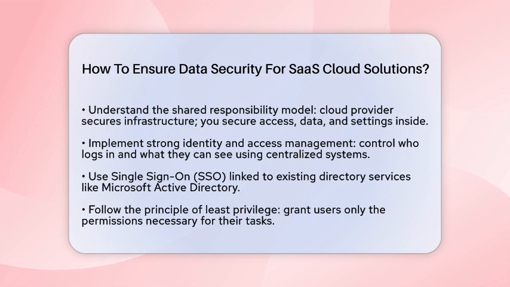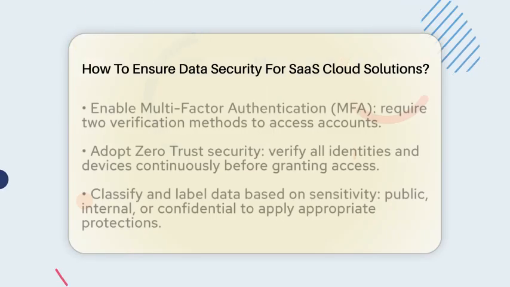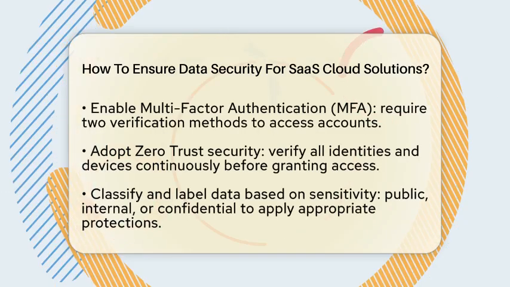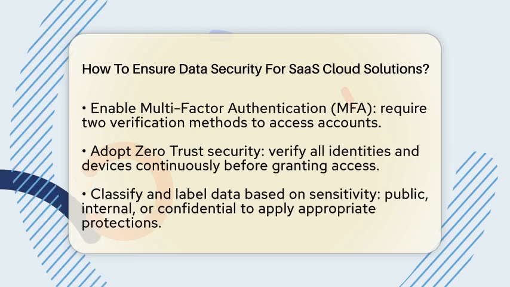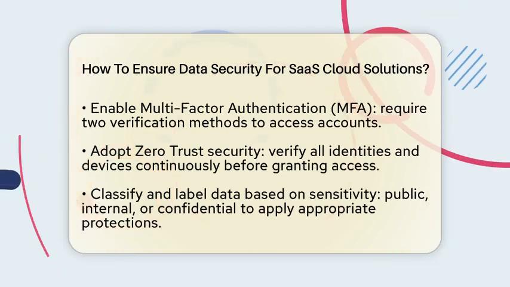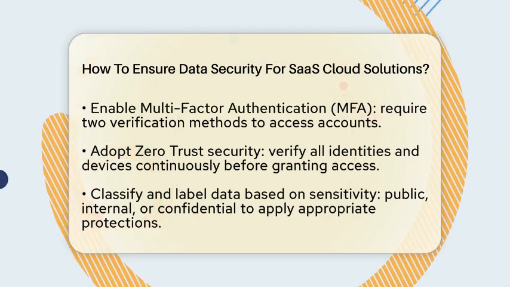Next, strong identity and access management is essential. Use centralized systems to control who can log in and what they can see. Implement single sign-on, which allows users to access multiple applications with one login, and connect it to your existing directory services like Microsoft Active Directory. Always follow the principle of least privilege, giving users only the permissions they need for their work.